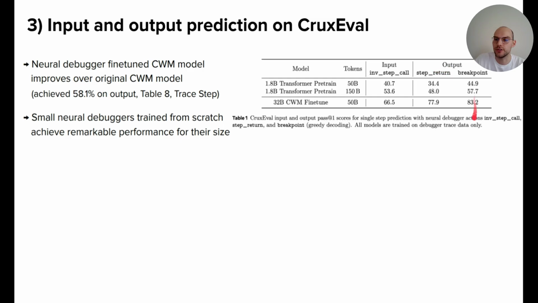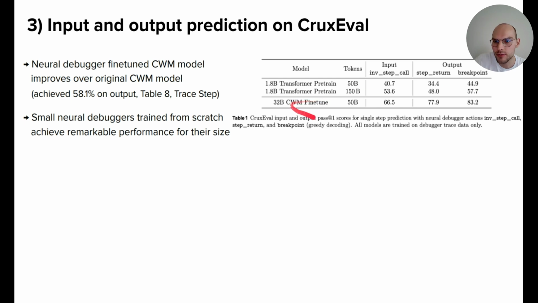which action we use. Actually, you've seen this prompt before, which was one instance of the breakpoint prompt for the output prediction. So here you saw we put the function in the context. We add some initial prompt that leads the model, or steps the debugger, into the function, and then we directly add the breakpoint action to prompt the model to predict the output directly without any intermediate steps.